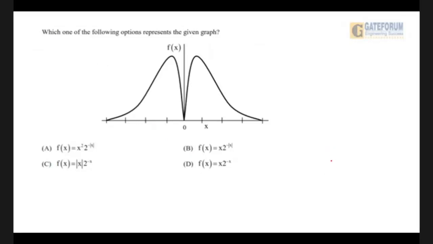Which one of the following options represents the given graph? The rest is in front of you. This is 2 to the power minus mod of x, as I can make out. This is 2 to the power minus x. This is 2 to the power minus of mod x. So these are the same. And this is 2 to the power minus x. So these two are also the same.